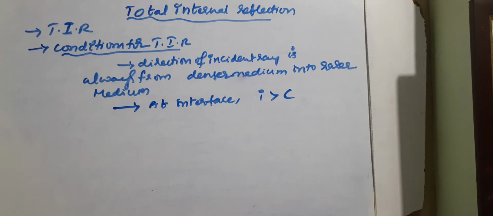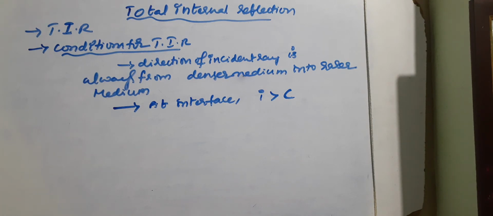So at the interface, when the angle of incidence is greater than critical angle, the incident ray can undergo total internal reflection. So these are the two conditions for TIR, for total internal reflection, to be carried by the incident ray. One is that the direction of the incident ray is always from denser medium into rarer medium. The second condition is that at the interface the angle of incidence must be greater than critical angle.